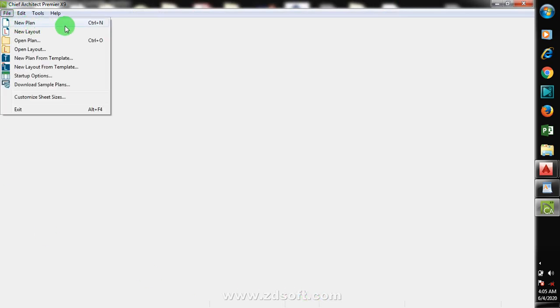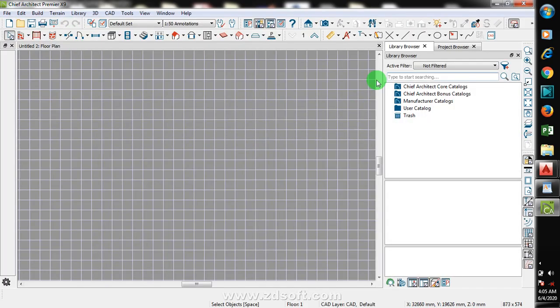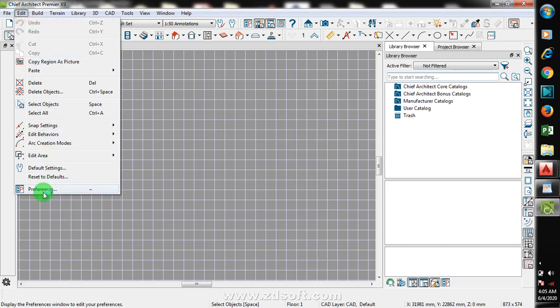Amazing, right? Then you come back to your file, then you click on new plan, and come to your preference. Now your preference can be gotten two ways, either here or come to edit and click here.